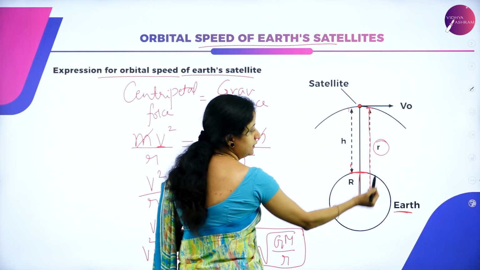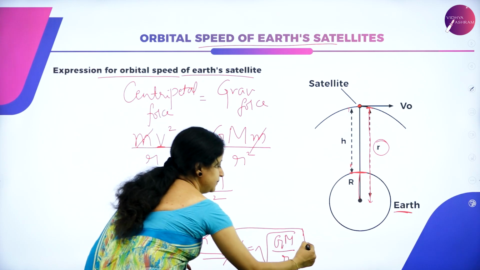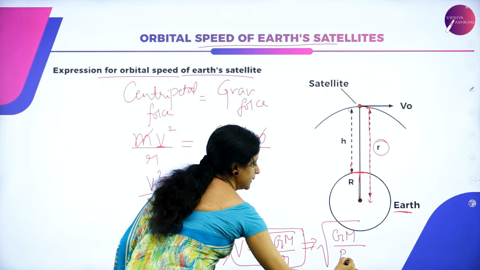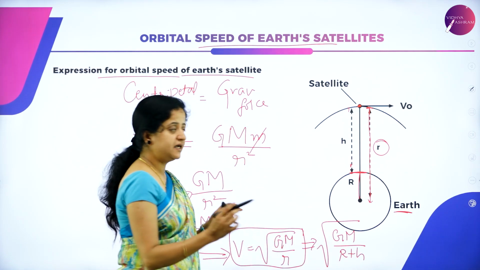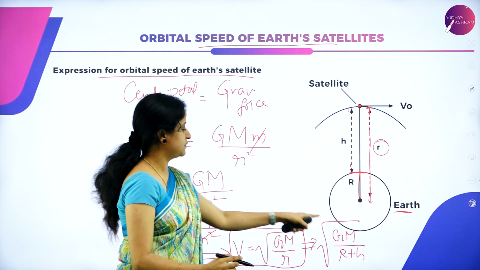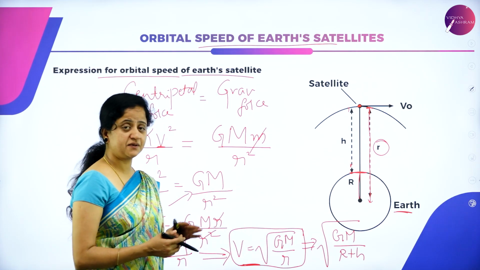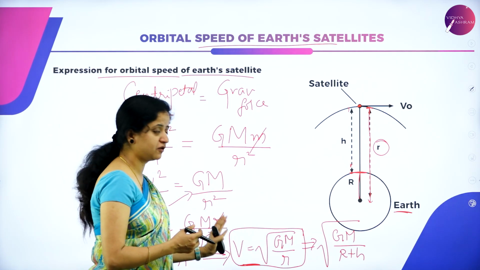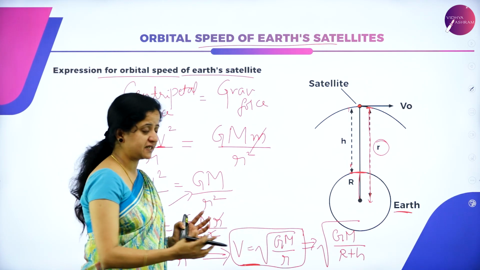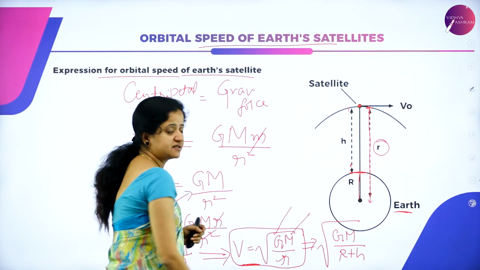Now from this figure, r is the sum of R plus h. So this can also be written as the square root of GM divided by R plus h. If the satellite is on the surface, we neglect the h term, and our expression becomes the square root of GM divided by R. From this expression we can conclude that the orbital speed of a satellite is independent of the mass of the satellite, because it depends only on the gravitational constant, the mass of the earth, and the distance of separation.